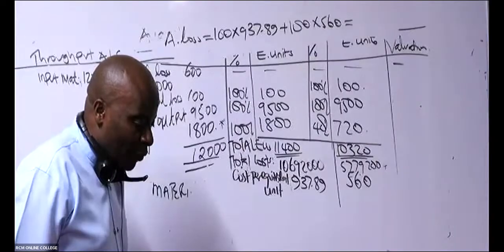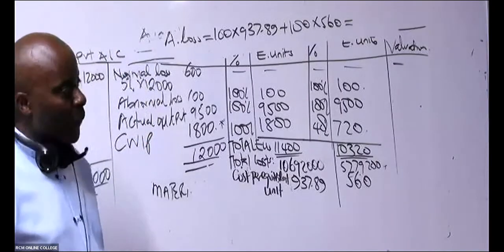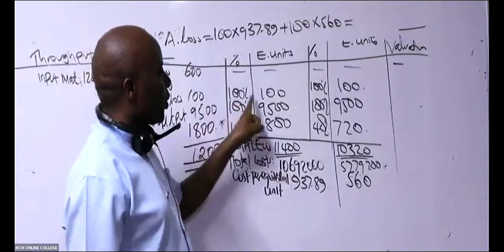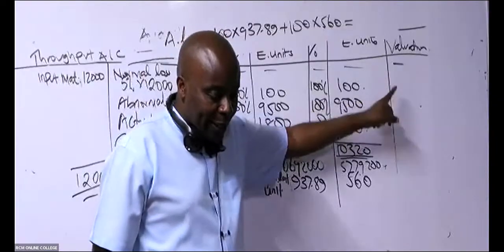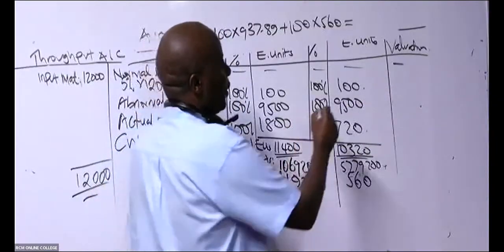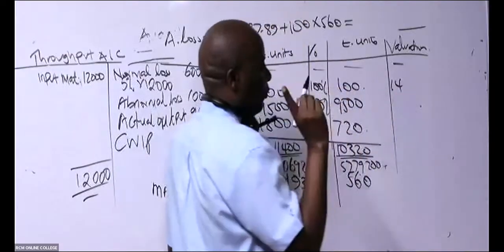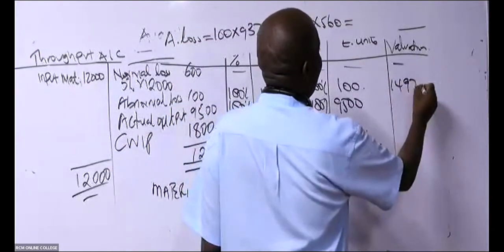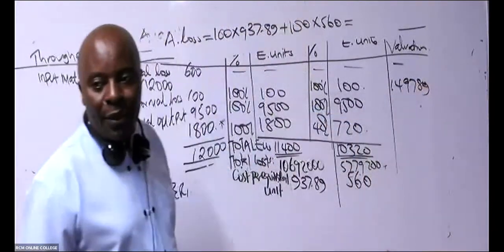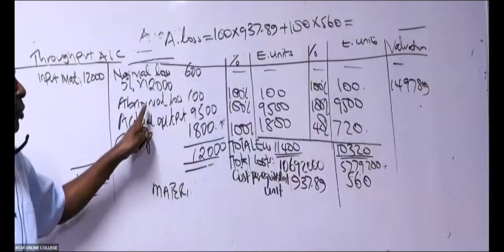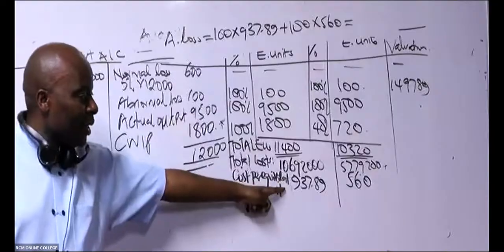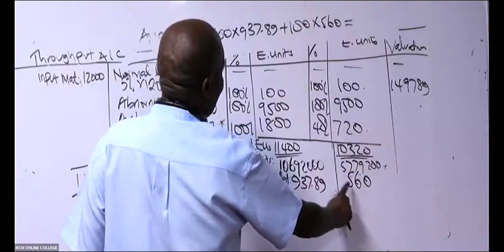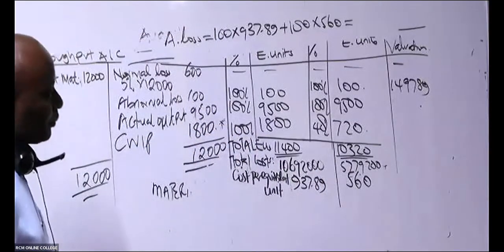Cheryl gives me 149 something. I'm tracking this way: how much value am I getting? Maureen has confirmed. 14 what here, somebody? Please talk to me. 97.89. I'm waiting for you to confirm the abnormal loss. I have 100 times this per unit, plus 100 times this 560. Are you able to get this answer?